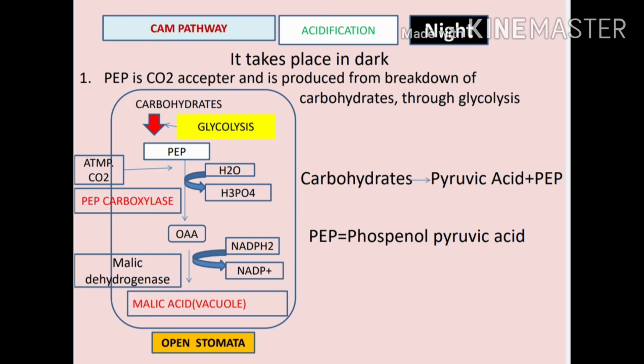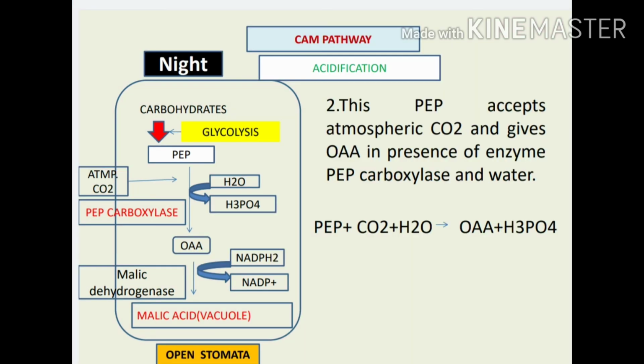When carbohydrates break down, there is a conversion to pyruvic acid and phosphoenol pyruvate. Phosphoenol pyruvate accepts the atmospheric CO2 and gives rise to oxaloacetic acid in the presence of the enzyme phosphoenol pyruvate carboxylase and water. In that reaction, when phosphoenol pyruvic acid interacts with CO2 and water, there is a formation of OAA and phosphoric acid.